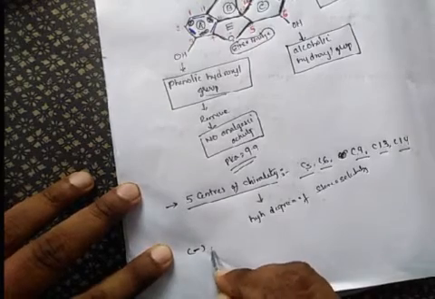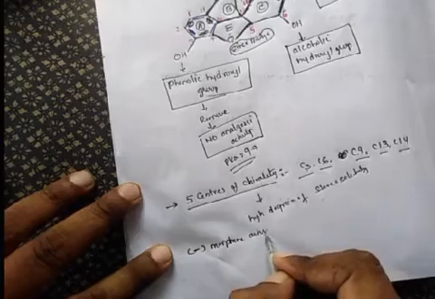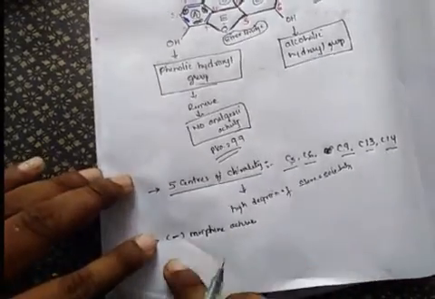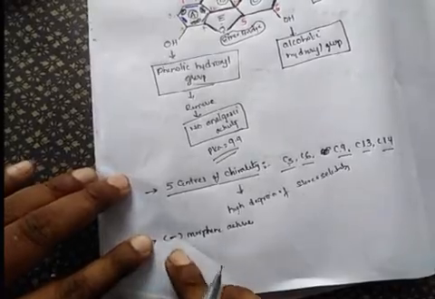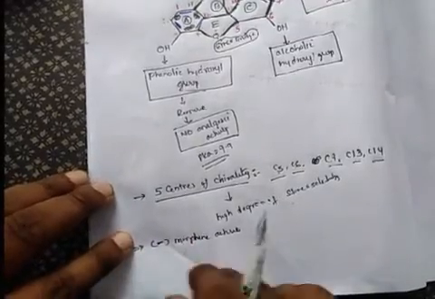The negative, levorotatory form of morphine is active, and the positive, dextrorotatory form is inactive. I'll explain later what this negative and positive means; you may know it from stereochemistry. So this is about the structure of the morphine.